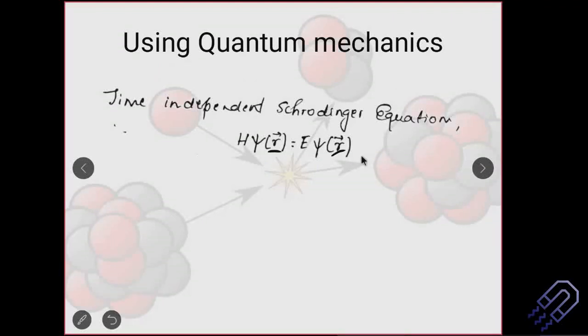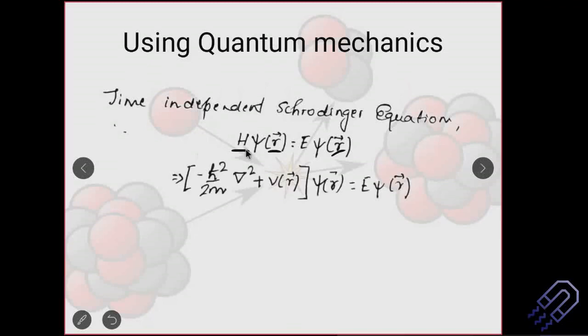So then we know that H psi is equal to E psi. H is the Hamiltonian, which represents the total energy of the system. I taught you this in your first semester in classical mechanics, and you have studied it in quantum mechanics also, so here classical and quantum meet together. E is the energy of the system. This Hamiltonian is an operator, and we already know what an operator is.